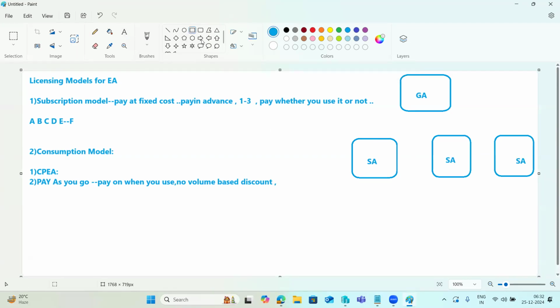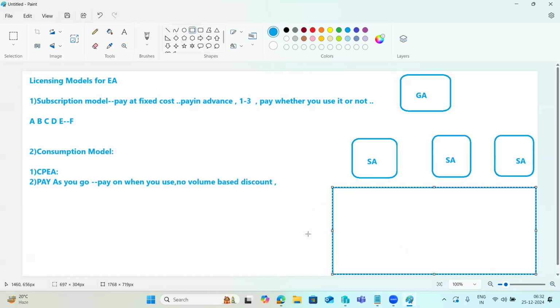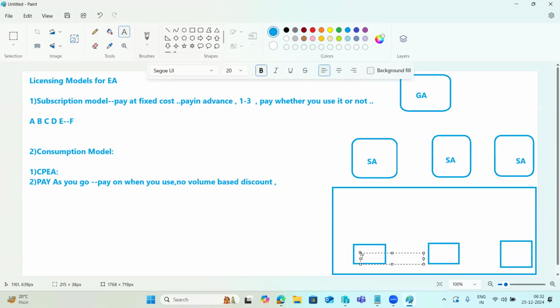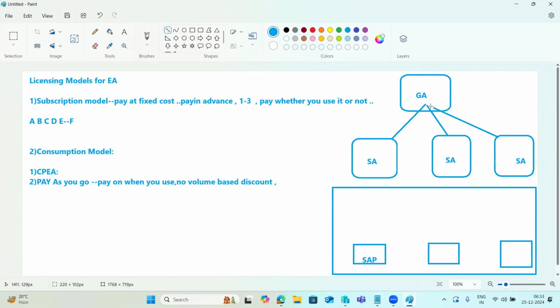Then this is your on-premises landscape. In the on-premises landscape here, you have SAP systems hosted: your SAP development, SAP quality, and SAP production systems are hosted here, right? So this is the SAP landscape here. Then from the global account to the sub account, there is a connectivity. Using the global account, we can create all the sub accounts and everything.